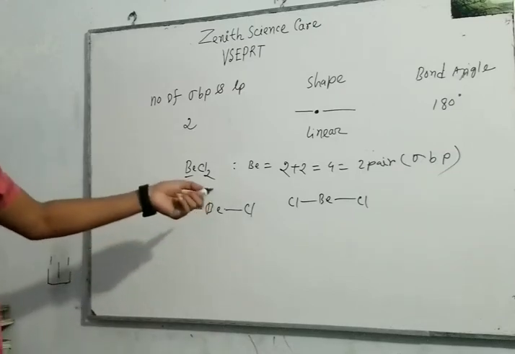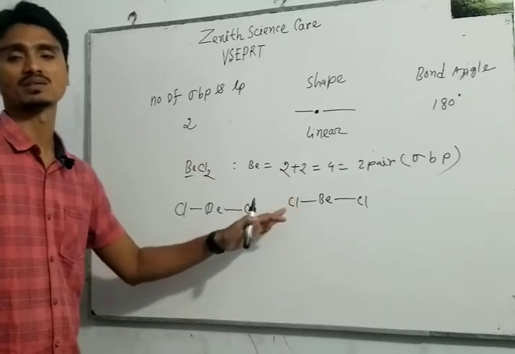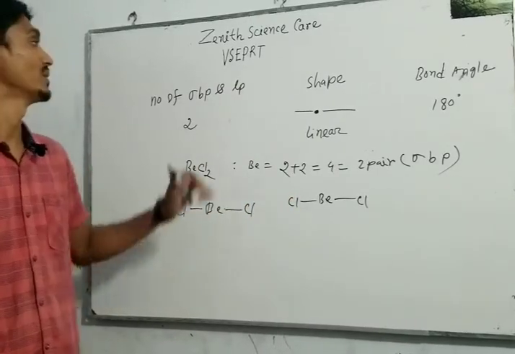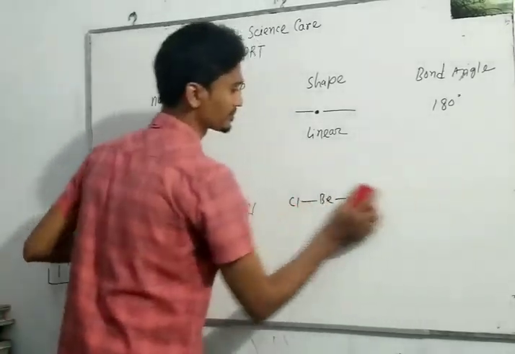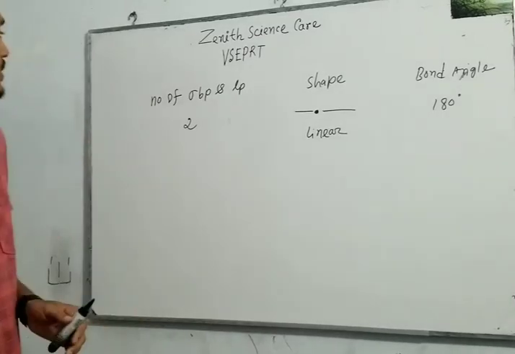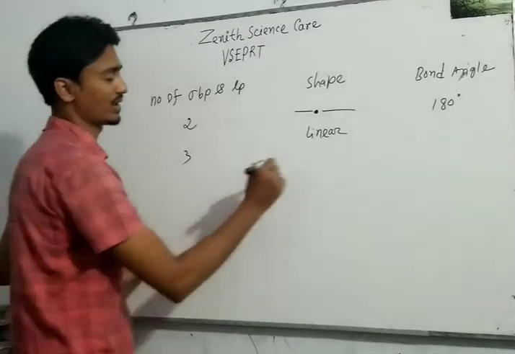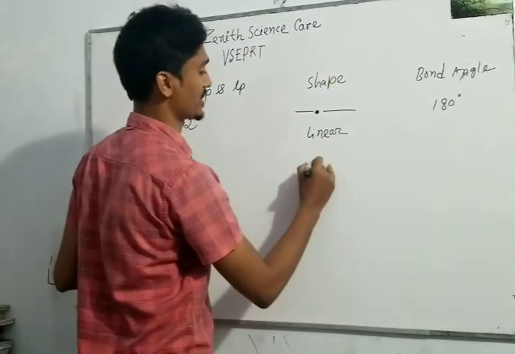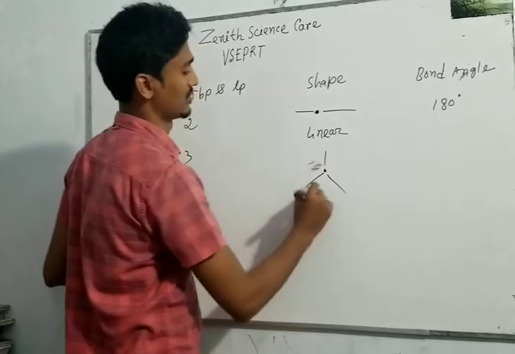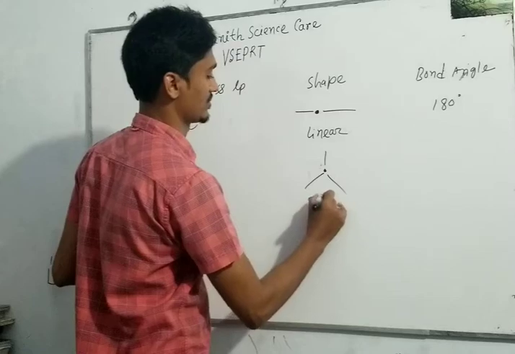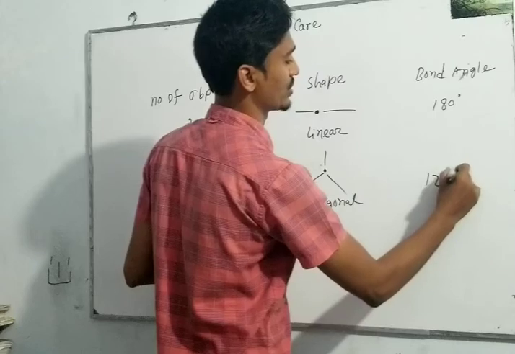So, my dear students, we know the geometrical shape of carbon dioxide and BeCl2 from valence shell electron pair repulsion theory. Now, if the number of bond pair and lone pair electrons is 3, the spatial arrangement or geometrical structure will be trigonal, and the bond angle is 120 degrees.